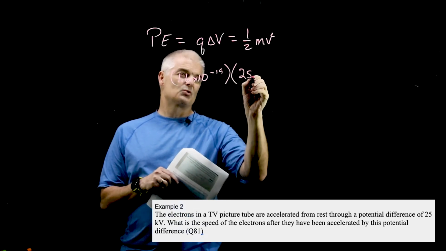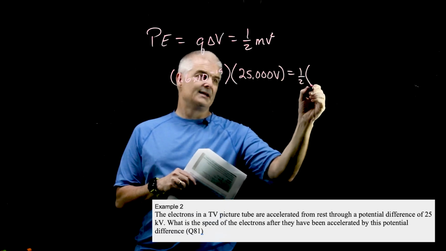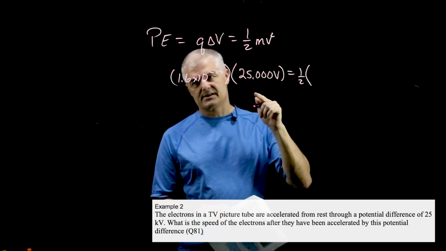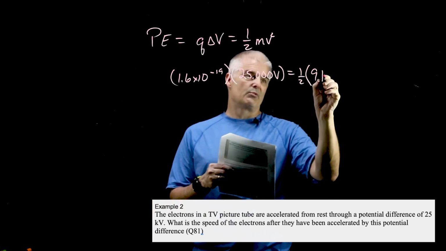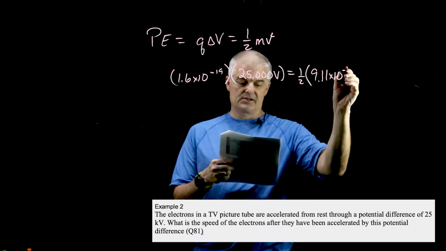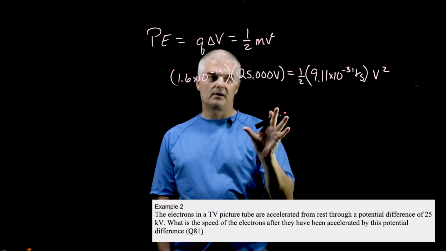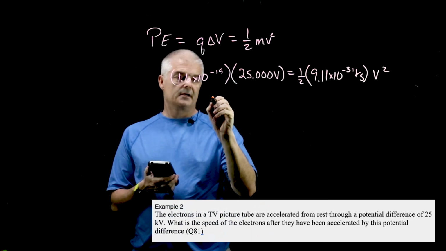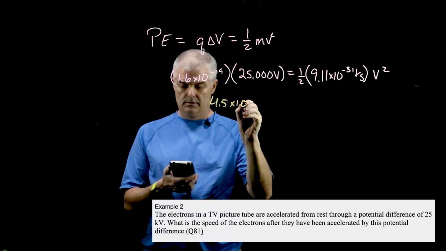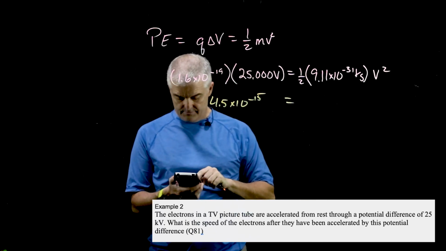That's 25,000 volts equals 1/2 times m, the mass of an electron. When you look it up, it's probably 9.11 times 10 to the minus 31 kilograms times V squared. Now I get my calculator out and multiply these together.